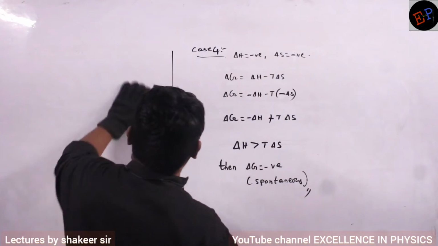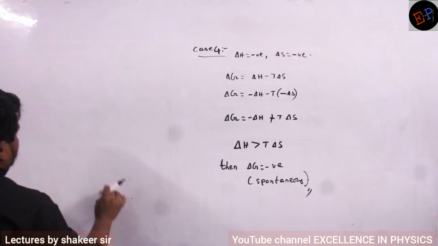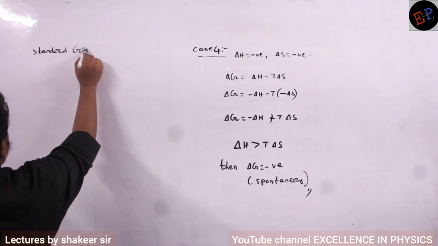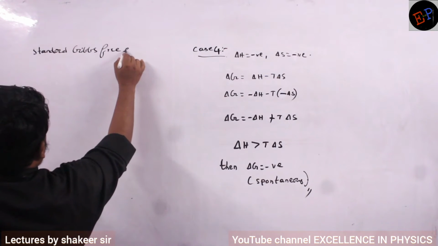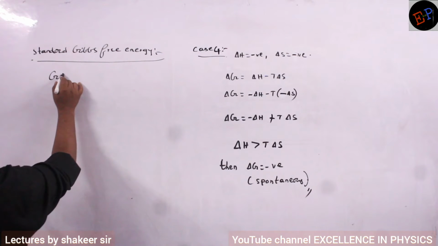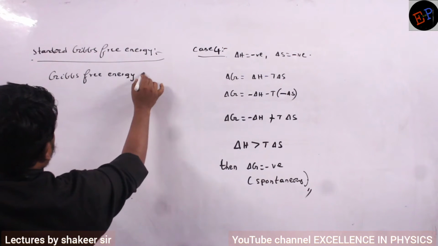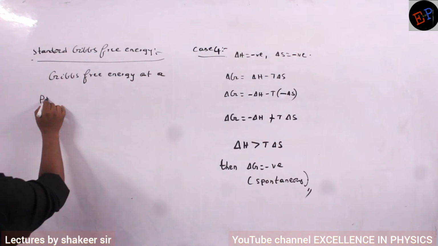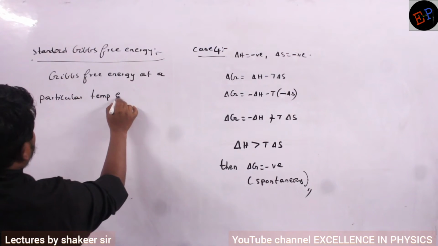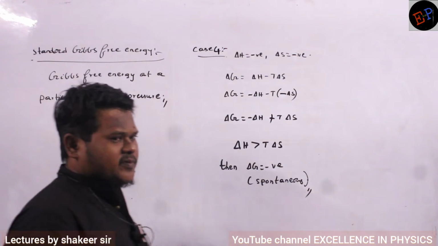Very, very simple concepts. Next we will study about standard Gibbs free energy. So Gibbs free energy at a particular temperature and pressure is called standard Gibbs free energy.